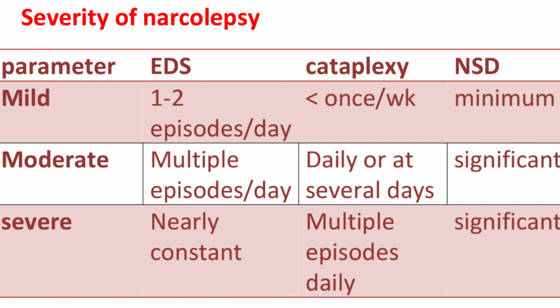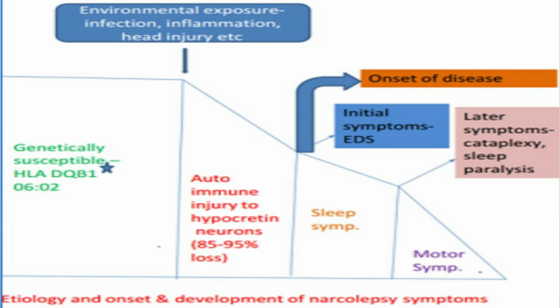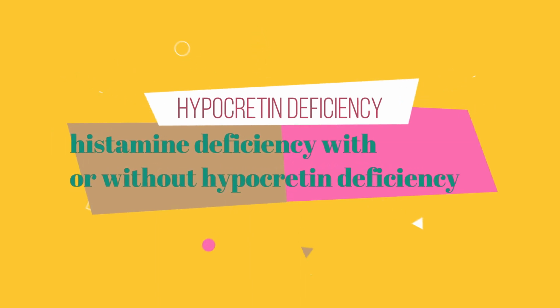In severe variety, the patient has continuous presence of sleepiness issues along with drug resistance, multiple episodes of cataplexy and disturbed nocturnal sleep. Now coming to the etiology and pathophysiology. Although the exact etiology of narcolepsy is not known, it is believed that narcolepsy is caused by excess autoimmune destruction of hypocretin neurons by environmental risk factors in genetically susceptible individuals. But not in all cases of narcolepsy is hypocretin deficiency found. In many cases, there is a deficiency of histamine with or without hypocretin deficiency.